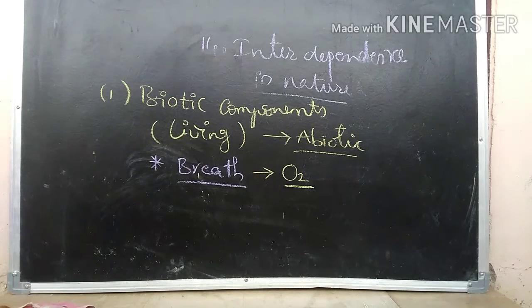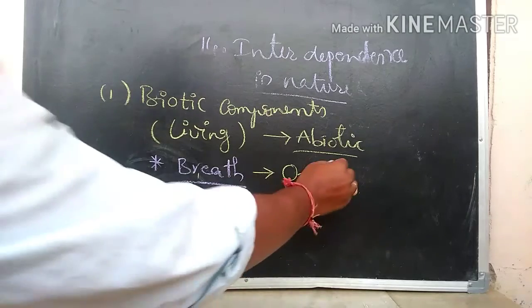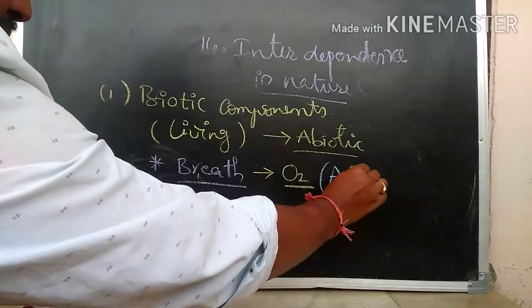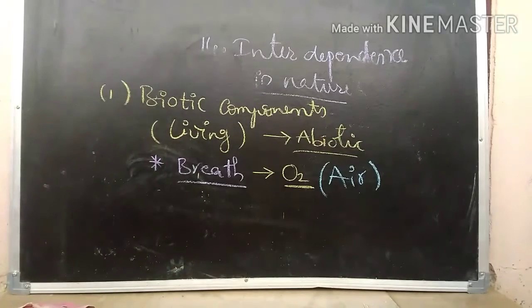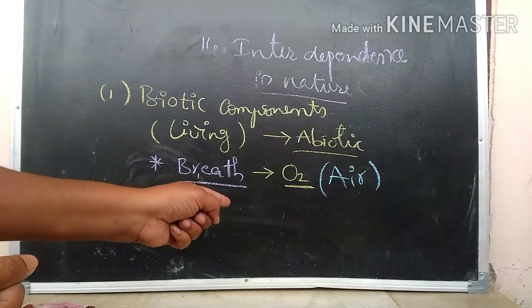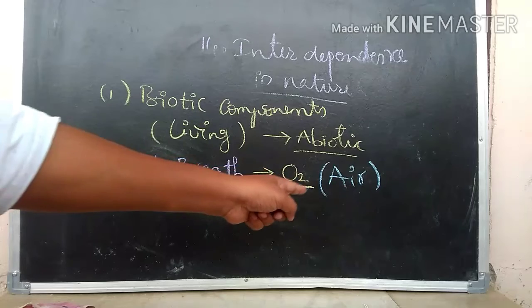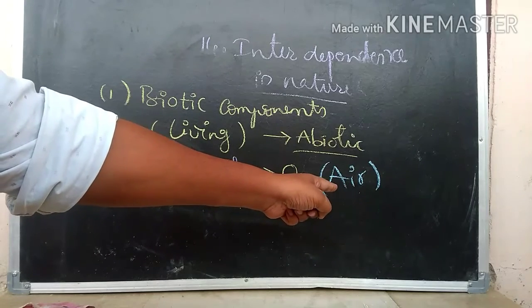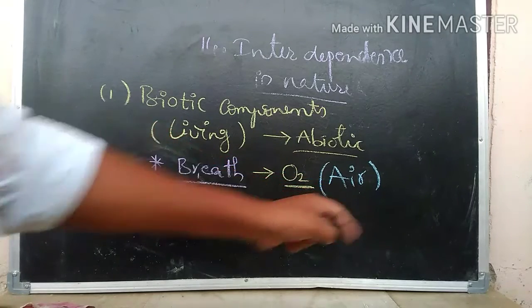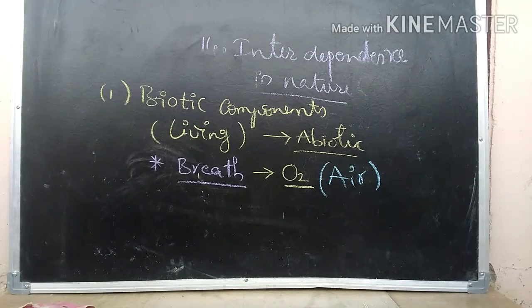So where is oxygen present? Oxygen is present in the air. So by this can you say we are breathing air? Air is a non-living thing. It is an abiotic component, right?